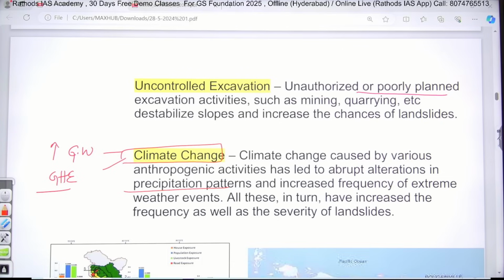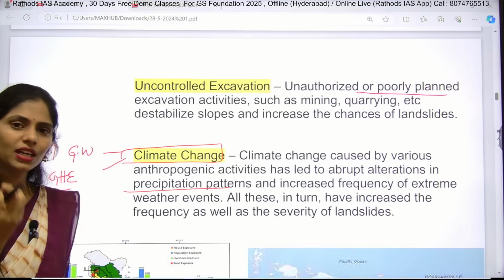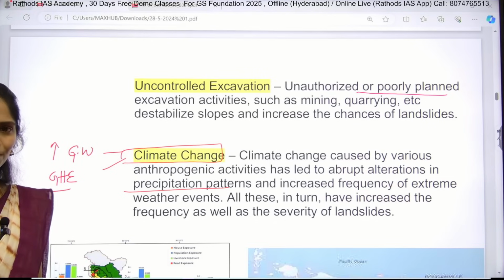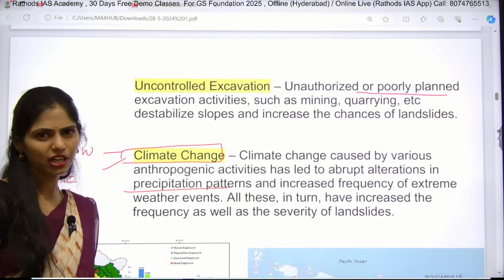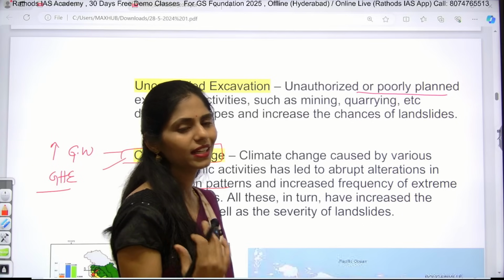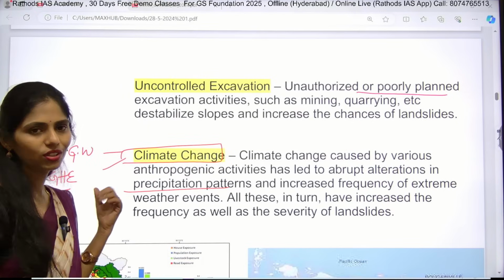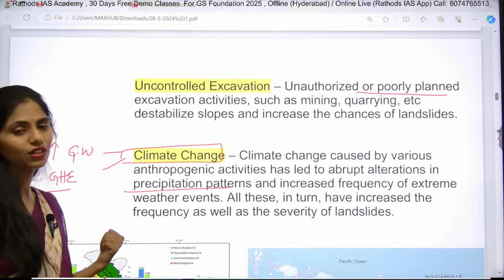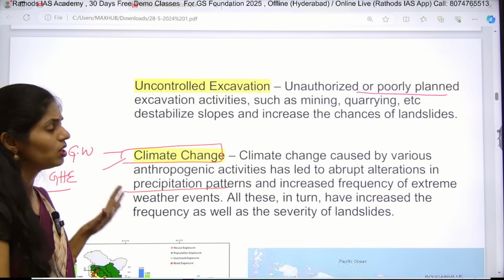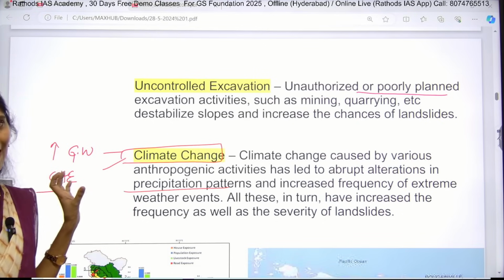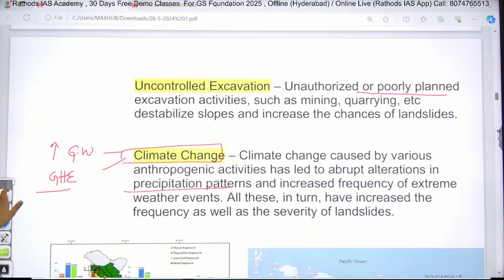Sometimes that will lead to heavy precipitation. There will be alterations in the precipitation pattern. Precipitation is nothing but rainfall, right? So there may be increasing and decreasing of rainfall. Because of this also the frequency and severity of landslides will increase. Clear? So these are the anthropogenic as well as natural causes of landslides.